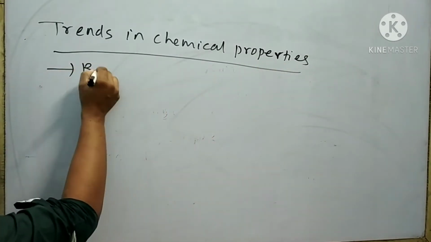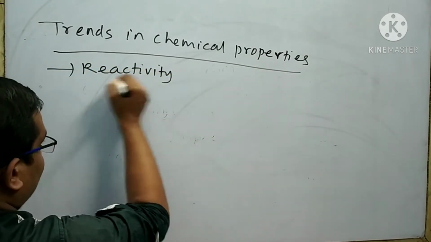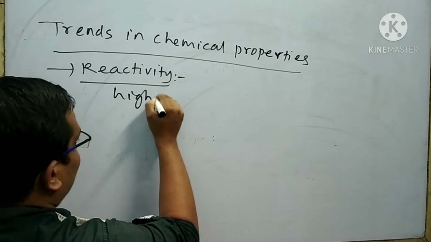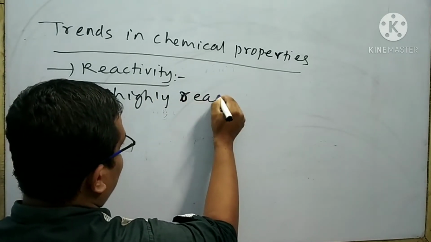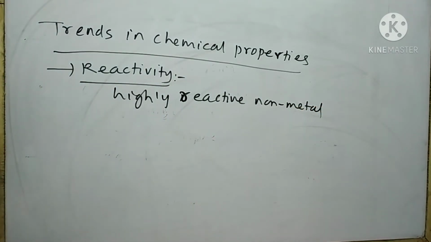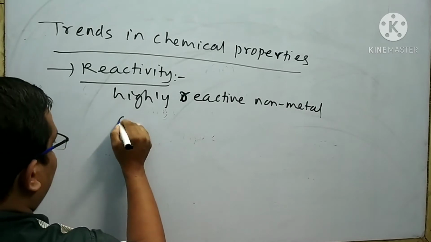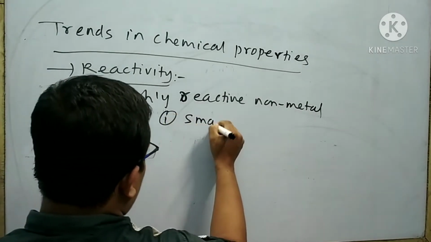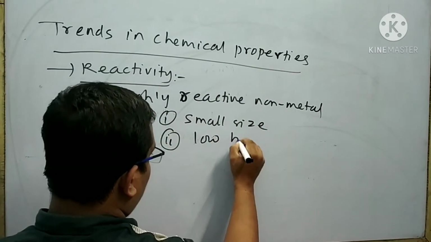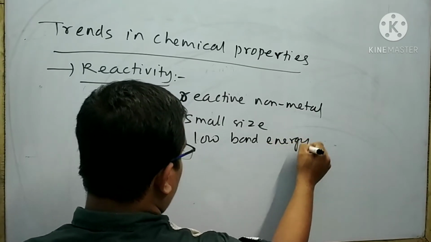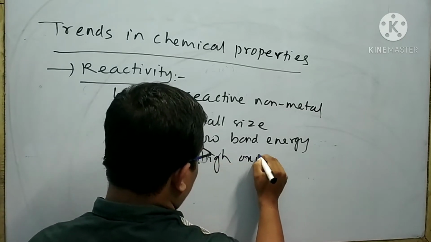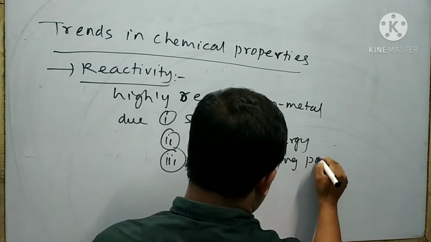First is reactivity. Halogen elements are highly reactive non-metals. Fluorine is highly reactive due to: number 1, its small size; number 2, its low bond energy; number 3, its high oxidizing power.